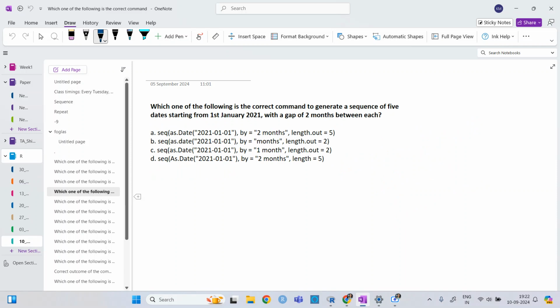This one. If you want a gap of 2 months and you want to generate these 5 dates from 1st February.